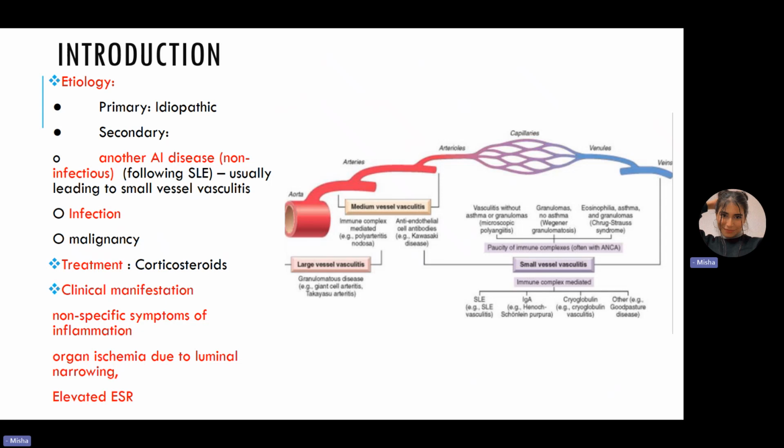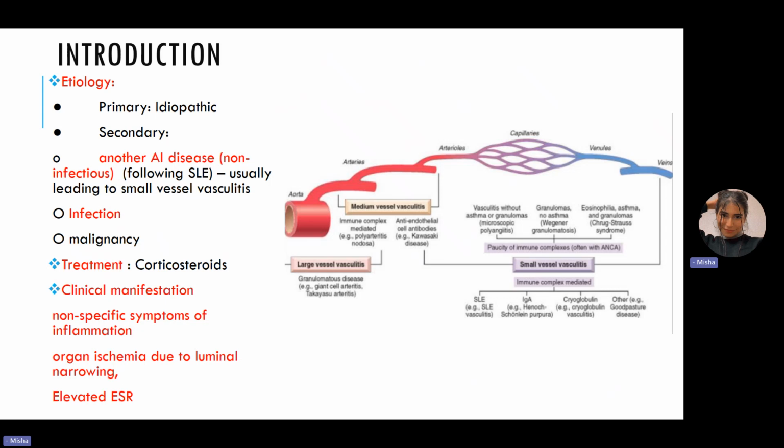you're really good for your exam or for this question. So when we're talking about vasculitis, what is vasculitis? Easy. Vasculitis is the inflammation of the vessel wall. Most commonly, it is present within the arteries. Next, you need to know the etiology. Etiology can be either primary or secondary. Primary is idiopathic, secondary can be infectious or non-infectious.